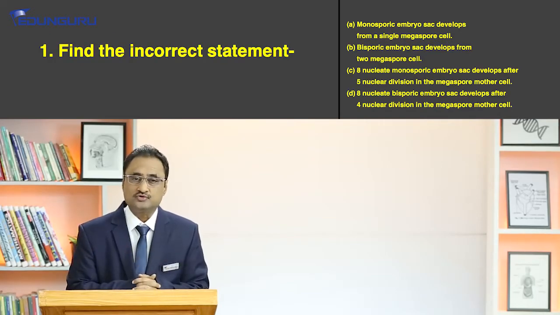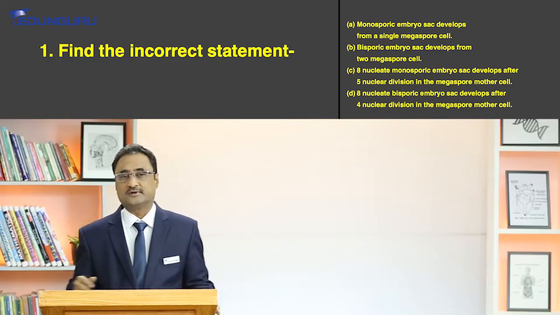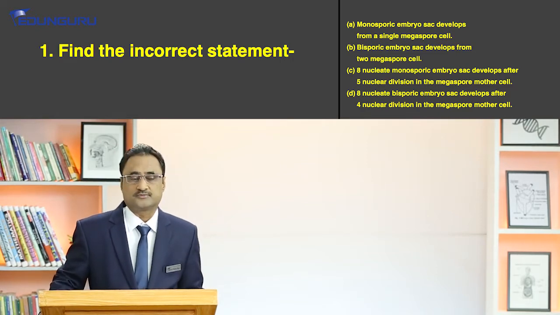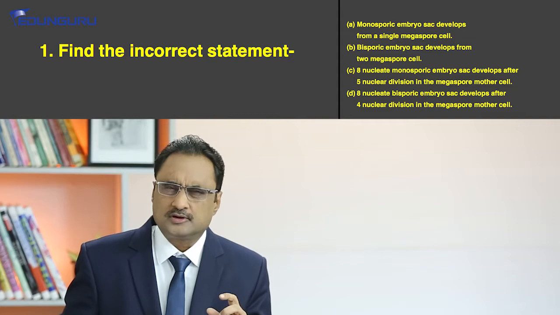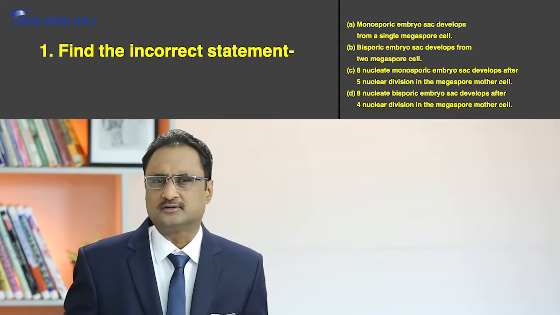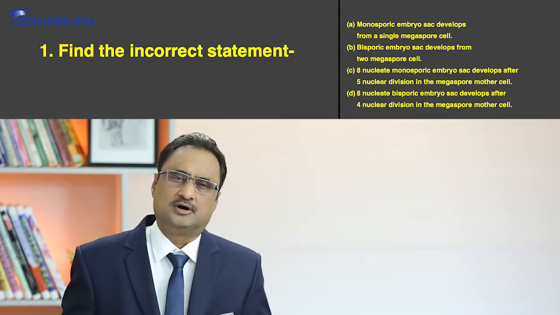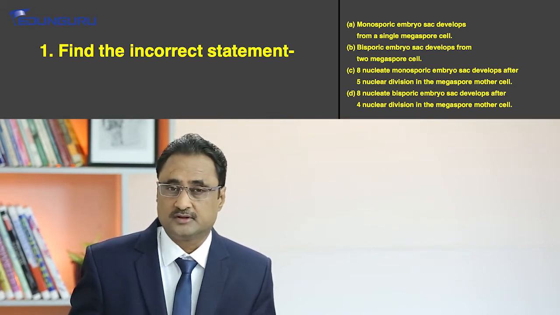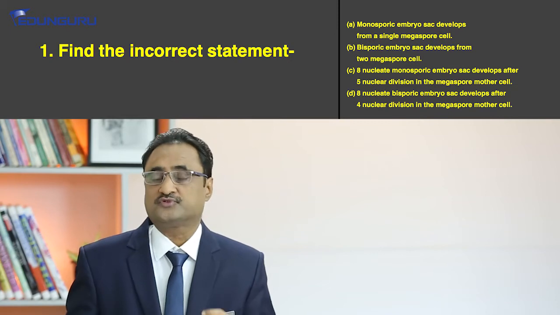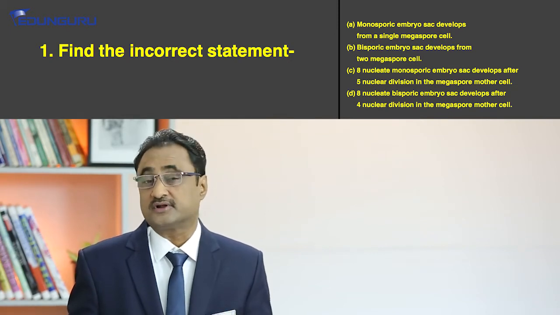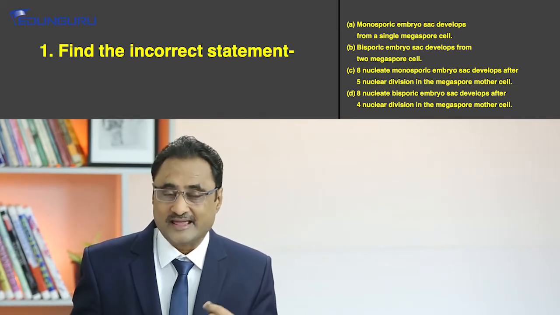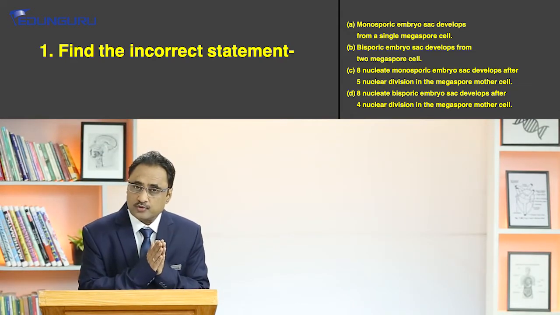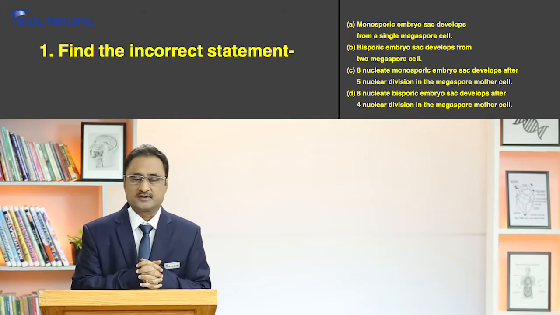Now, in order to get the answer, we need to analyze all these 4 statements. The types of embryo sac in the chapter of reproduction in plants is very important. So the first and foremost thing is on what basis the types of embryo sacs are recognized. You see, a megaspore mother cell is a diploid cell, right?